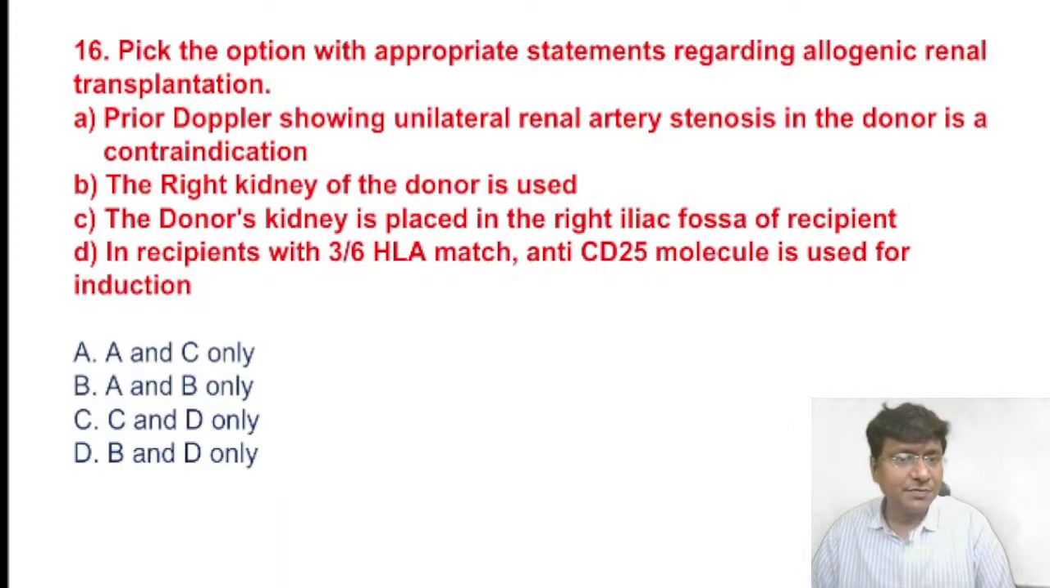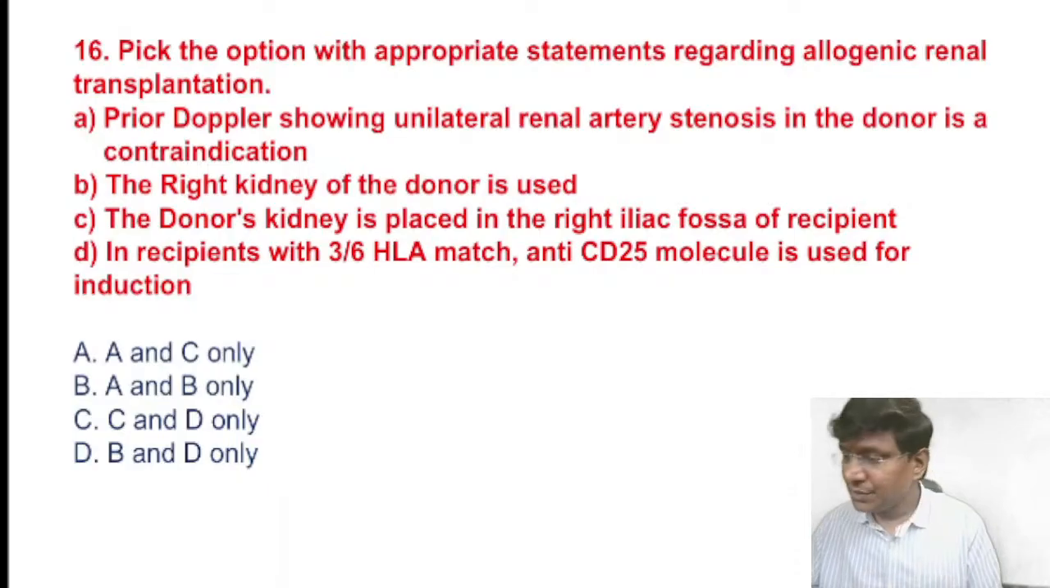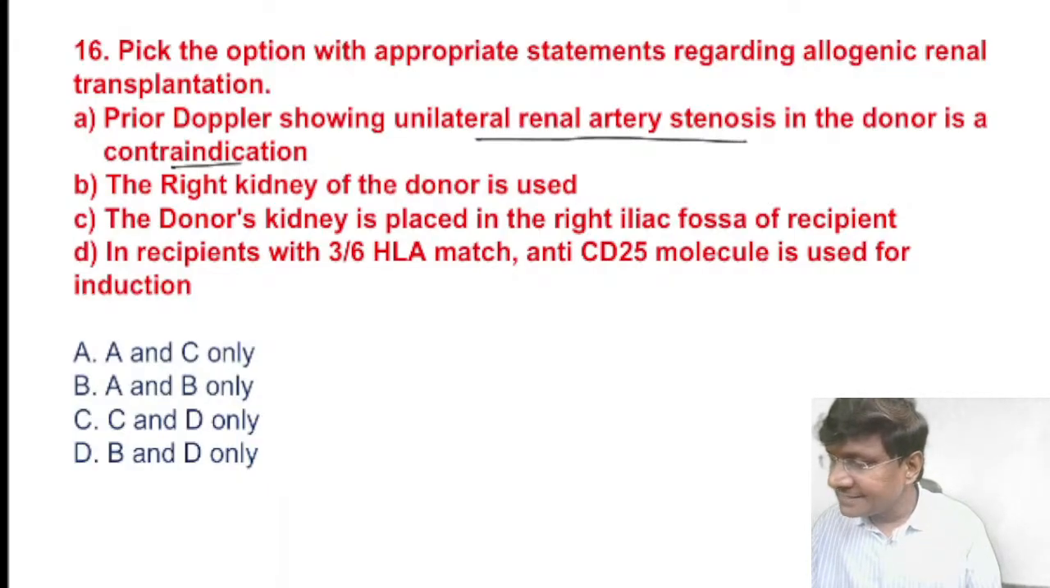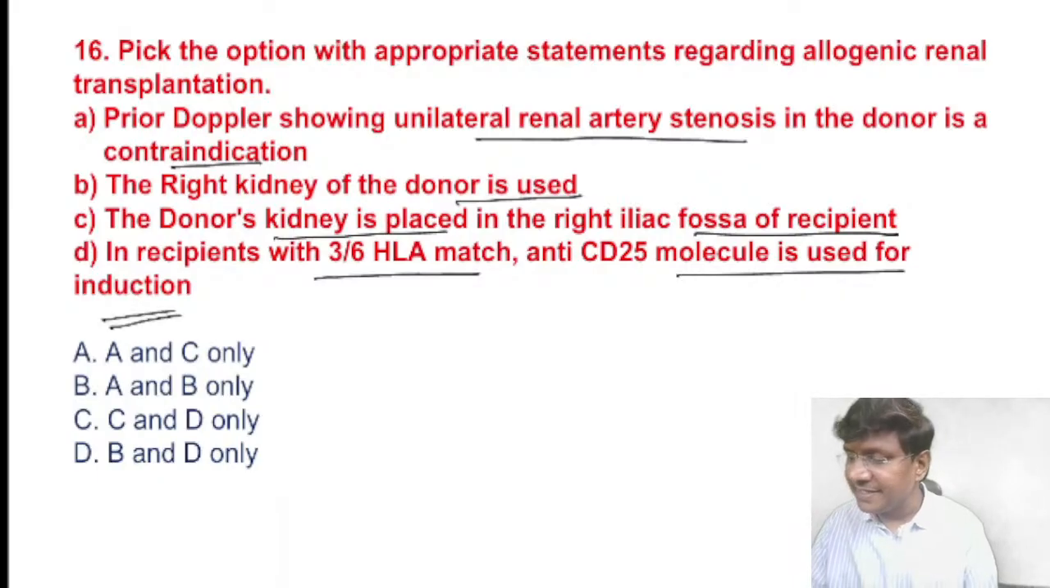So pick the option with the appropriate statement regarding allogenic renal transplantation. Prior Doppler showing unilateral renal artery stenosis in the donor is a contraindication. The right kidney of the donor is used. The donor kidney is placed in the right iliac fossa of the recipient. In the recipient with 3/6 HLA match, anti-CD25 is used for induction therapy. Right. So what is the correct answer?